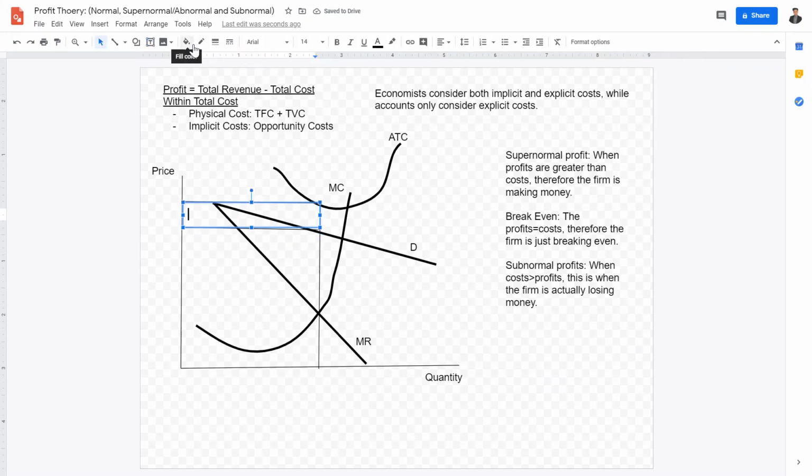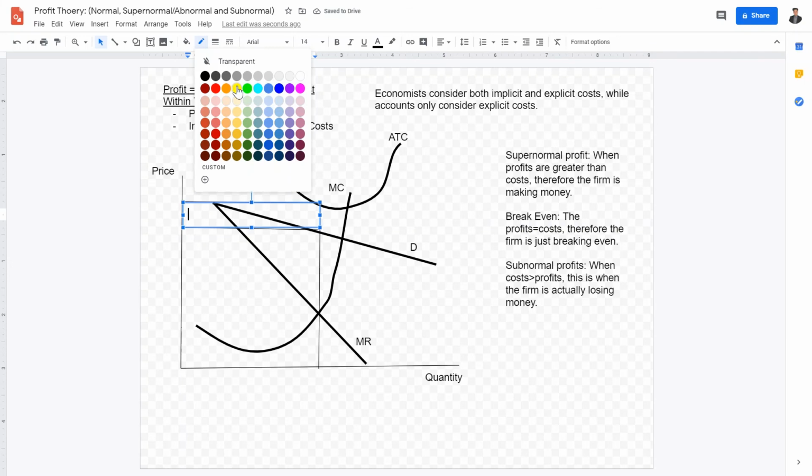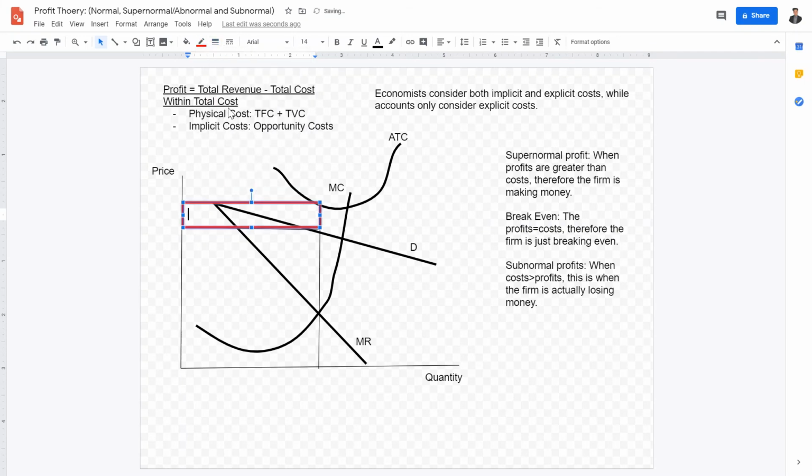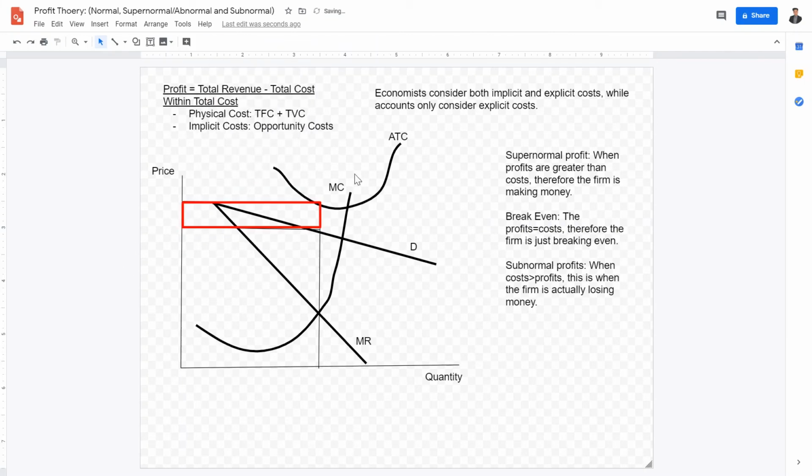So I'm going to put the border color as red. The red box right here illustrates the losses the firm is experiencing in line with the subnormal profit. When subnormal profits are occurring, this is the amount of losses the firm is experiencing when the average total cost is so much higher than the average revenue.